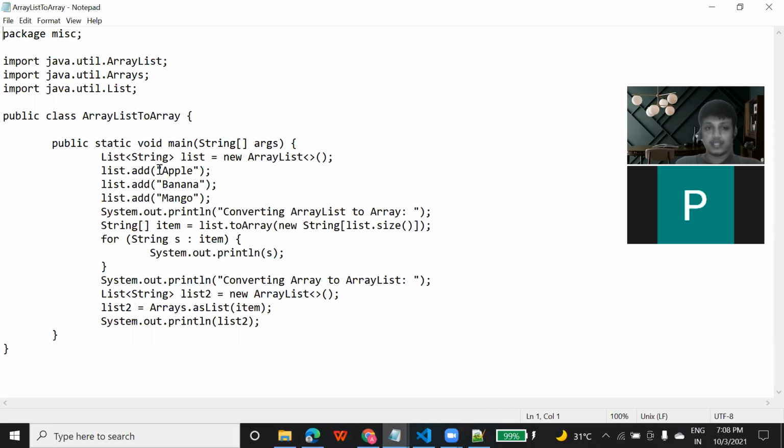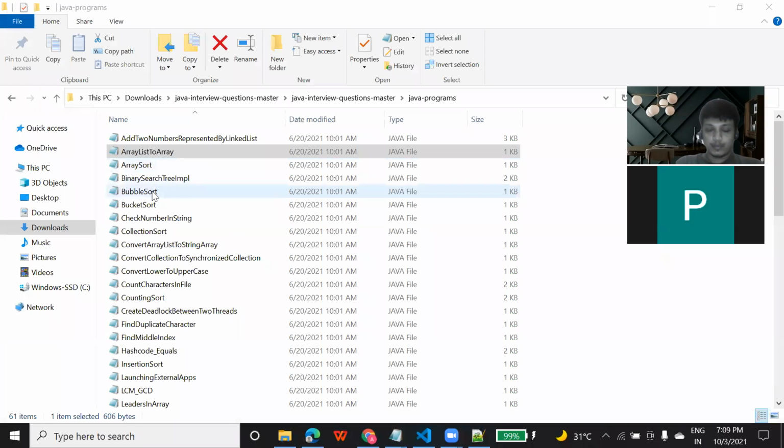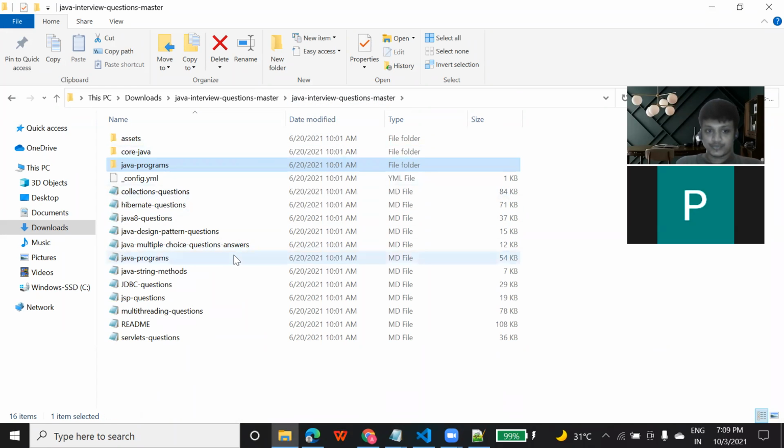You can easily add an element to the collection just by calling list.add. You can see here, I'm creating one list. A list is like a collection of elements, and here you are adding with dot add. So when you call this add function, it will add apple to that. And then based on this for loop, you can traverse and print those elements. So it is very easy. You can do this program as well. Then bubble sort and a lot of programs are there. I explained multiple programs. You can practice this.